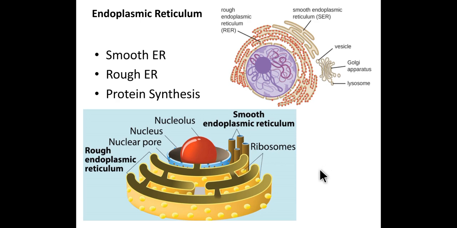Similar to the endoplasmic reticulum, the Golgi complex is also present inside the cell. The Golgi complex was first recognized by the scientist Camillo Golgi.